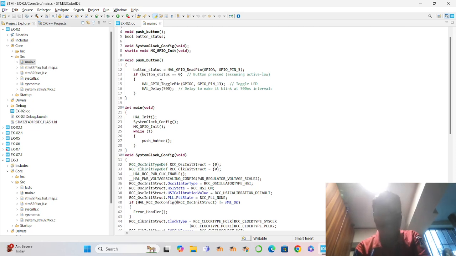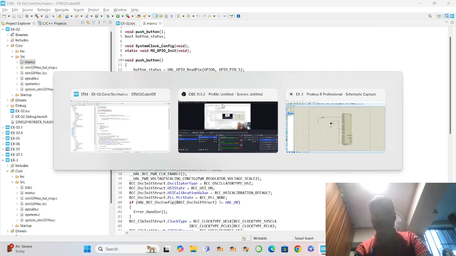If the button status is 0, GPIO pin 13 will blink the LED, and then it will lead to a delay of 500. Otherwise the LED will not blink. That's all for this code. Now we are going to see about the Proteus function.